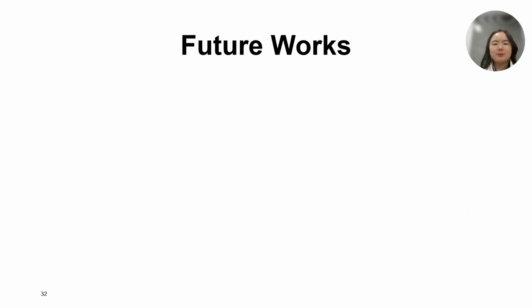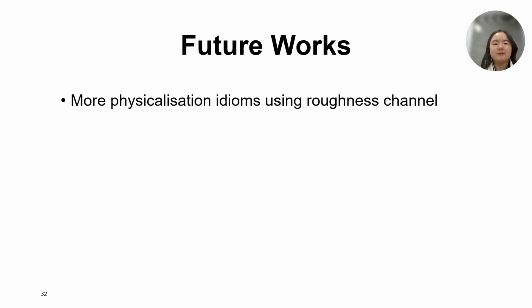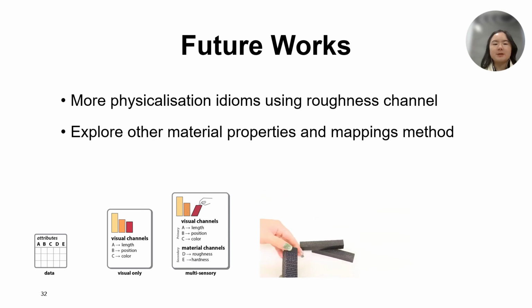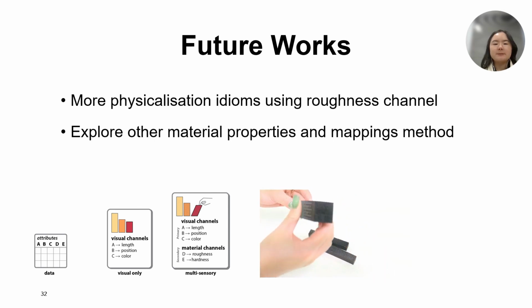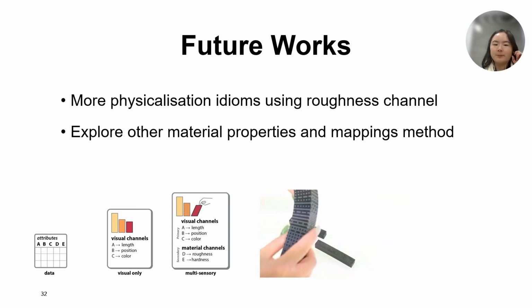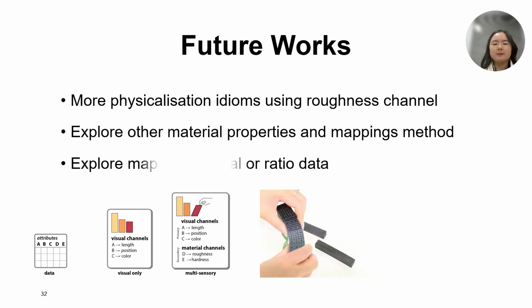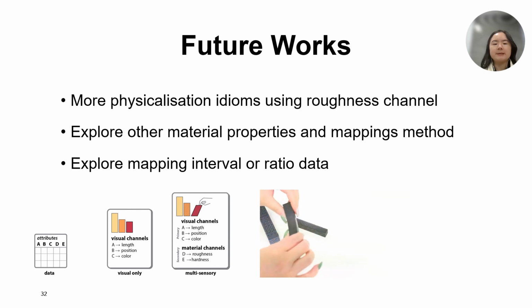In the future, we could investigate more physicalization idioms using roughness as an encoding, and other material properties such as shore hardness and different mapping methods such as grading patterns are worth exploring. We could explore more about mapping interval or ratio data into roughness as they are still unknown.